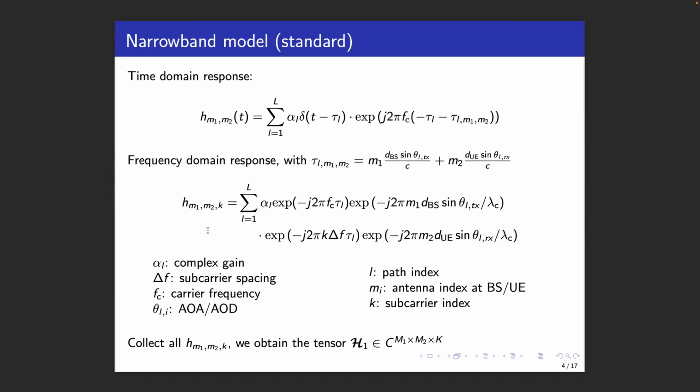This allows us to express the channel in the frequency domain with subcarrier index k, where we see the channel gains, alpha, phase rotations due to delay of path L, phase rotations across the base station array, phase rotations across the subcarriers, and phase rotations across the user array. We can then combine all of these channel entries into a three-dimensional complex tensor H1.